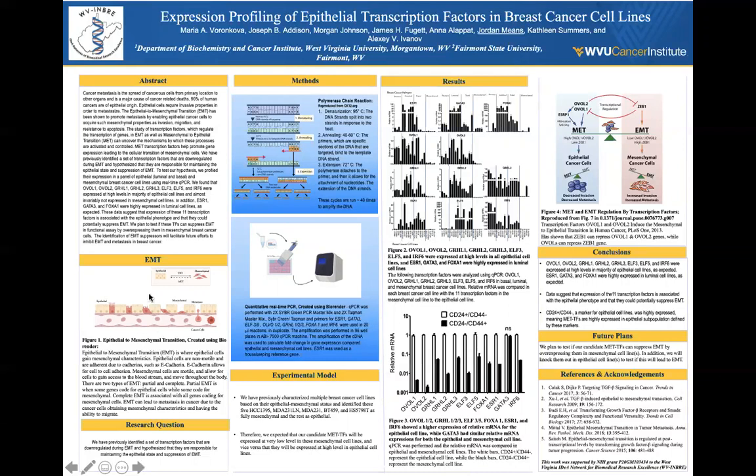So, here I have a figure of what EMT is. And so, during EMT, epithelial cells gain mesenchymal characteristics. Normally, epithelial cells are non-motile and they are adherent to each other through cell to cell adhesion. And mesenchymal cells are motile, and this allows cells to gain access to the bloodstream and move throughout the body. So when you think about metastasis, it's normally when cancer cells obtain mesenchymal characteristics during EMT.